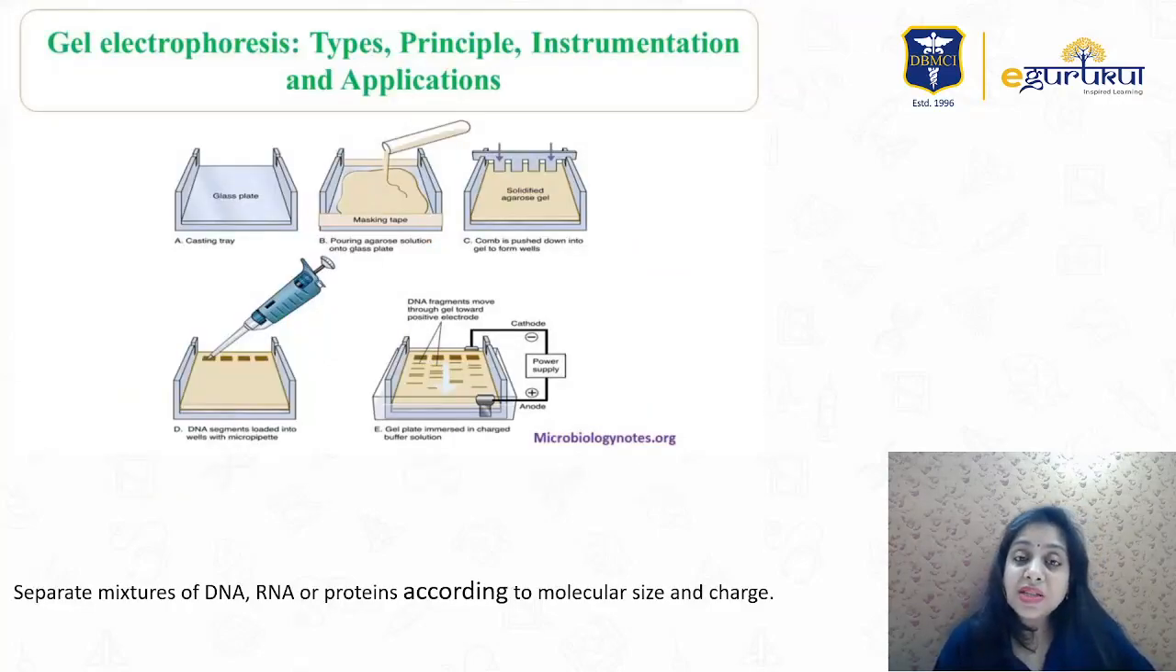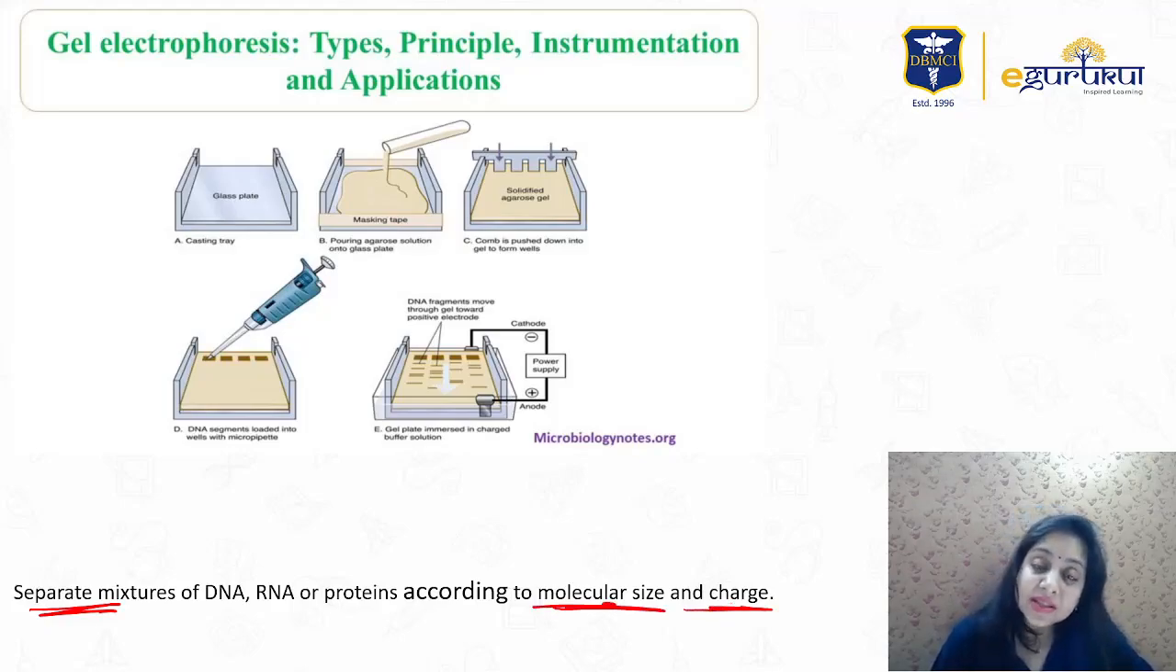Last choice was gel electrophoresis. Gel electrophoresis is used to separate mixtures of DNA and RNA based upon molecular size and charge. This question has been asked many times in previous exams also. So gel electrophoresis is for molecular size and charge. This is how gel electrophoresis works.